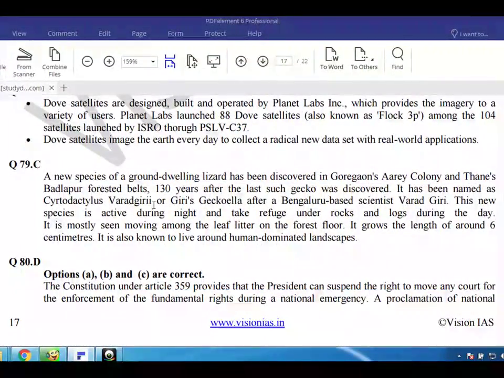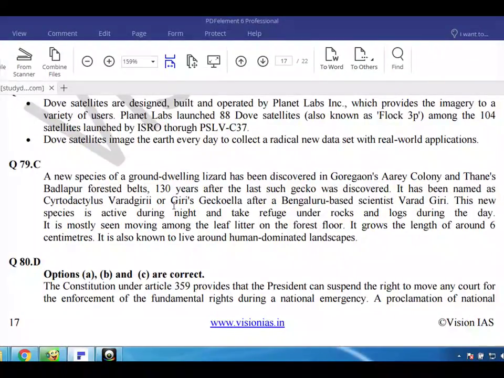Q79. C. A new species of a ground-dwelling lizard has been discovered in Maharashtra's Kolhapur and the Western Ghats forested belts, 130 years after the last such gecko was discovered. It has been named Cnemaspis or Cyrtodactylus after a Bengaluru-based scientist.